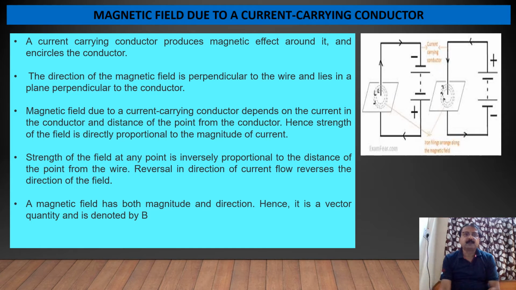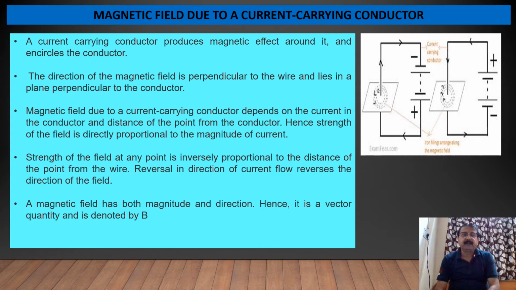Hence strength of the field is directly proportional to the magnitude of current, and strength of the field at any point is inversely proportional to the distance of the point from the wire. Reversal in the direction of current flow reverses the direction of the field, which you can see in another circuit.